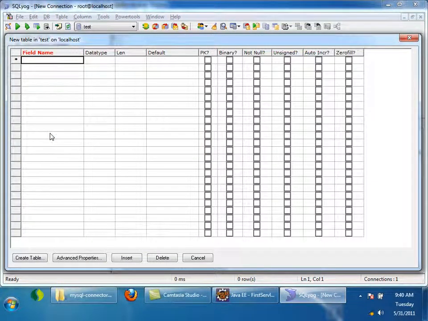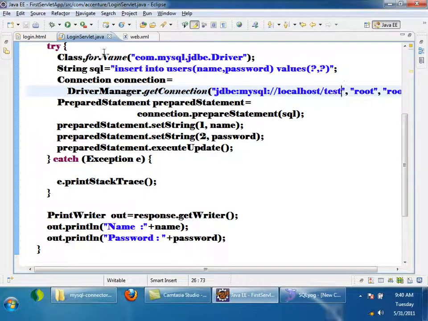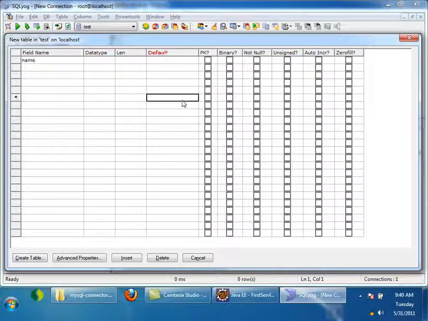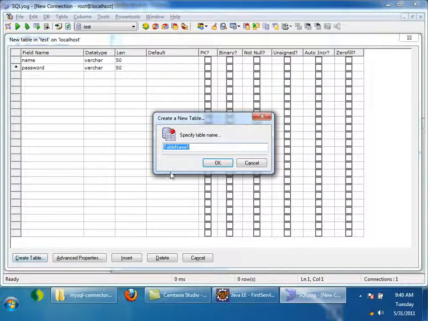What is the first one? Name comma password are the column names. Name is of type varchar of length some 50, and password is also of type varchar, some 50. Creating a table users.